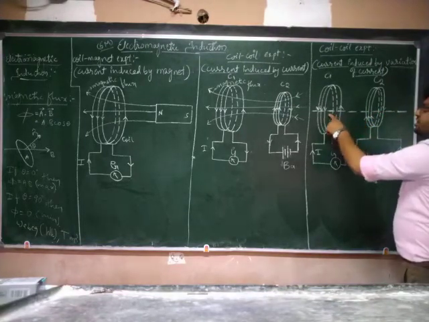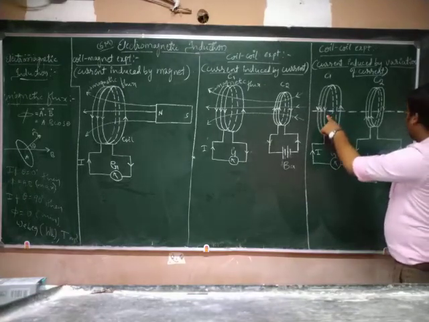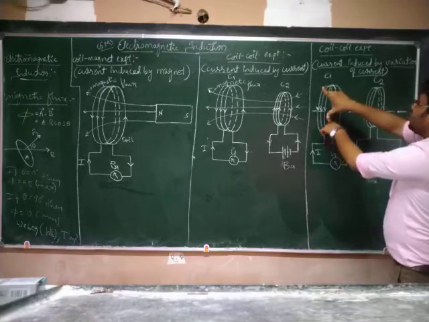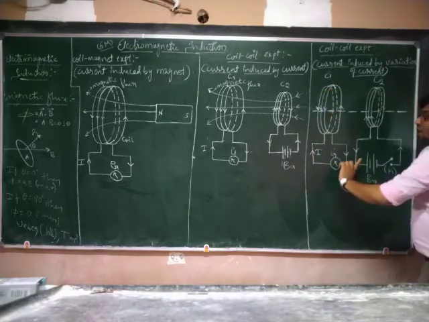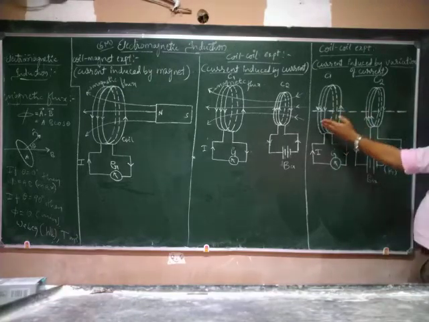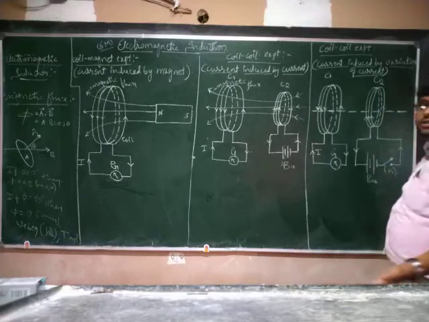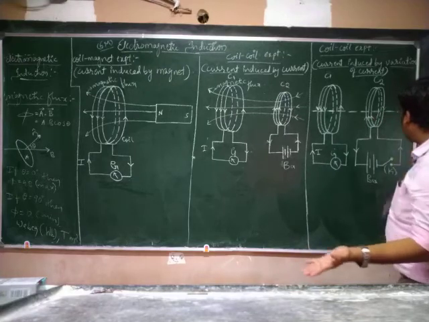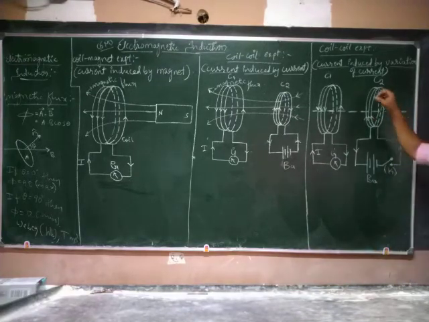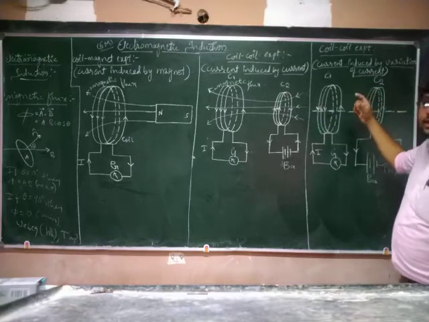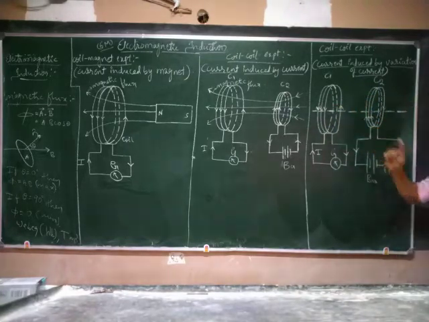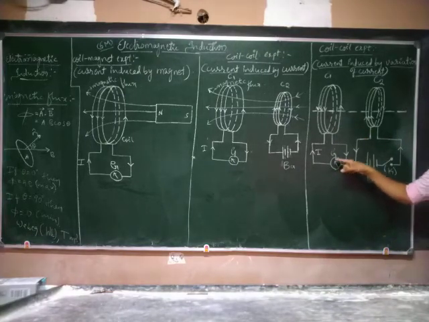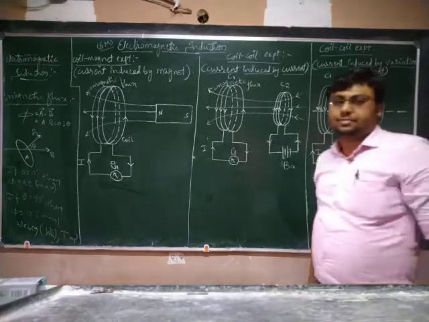Initially there is zero magnetic flux linked to C1, but when we close this tapping key, suddenly a flux will flow through the coil C1. Then what happens? The galvanometer shows the deflection because the flux has been increased from 0 to some extent. Whenever we suddenly put on the tapping key, the flux increases from 0 to some extent. Due to the variation of flux from 0 to some extent, current will be induced in the coil C1, so the galvanometer shows deflection in one direction and comes to 0 again.